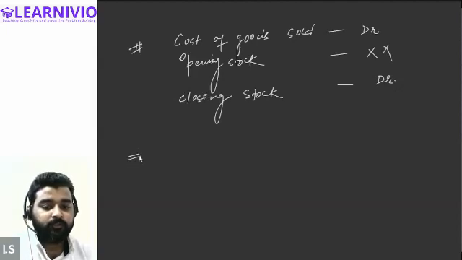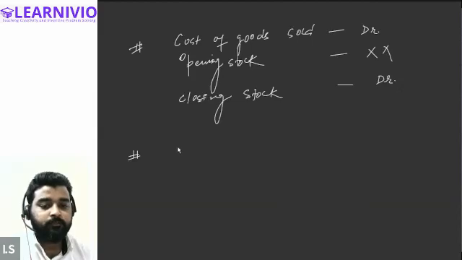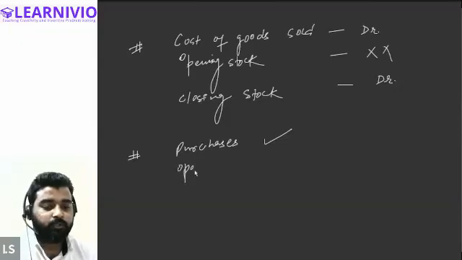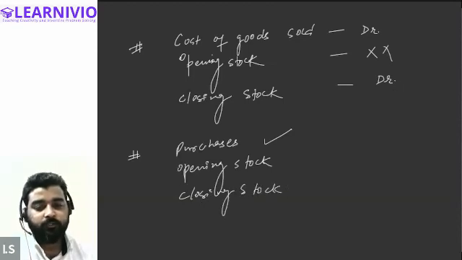Now for this question, make a note of this: when the value of purchases is given in the question, and opening stock is also given, and closing stock is also given, now listen to me carefully.